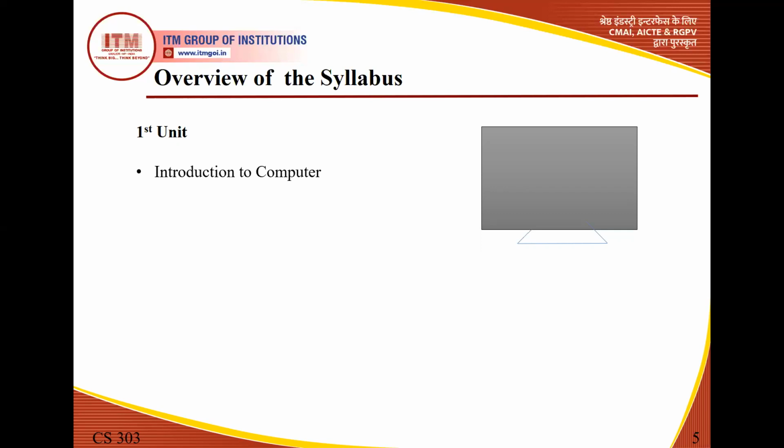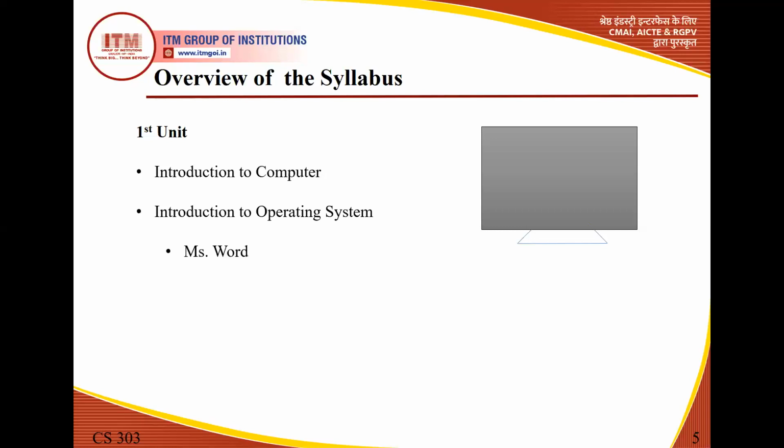Of course, this topic also contains many subtopics which we will cover when we study this subject. The next topic is introduction to operating system. We know a little bit about operating systems, but in this subject we will study all the concepts of operating system in detail.